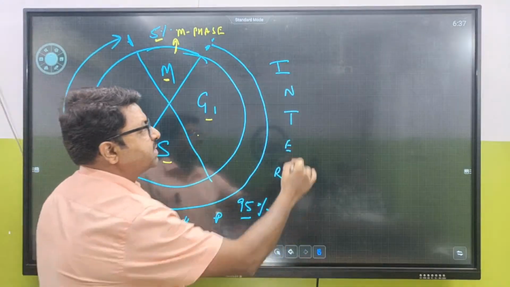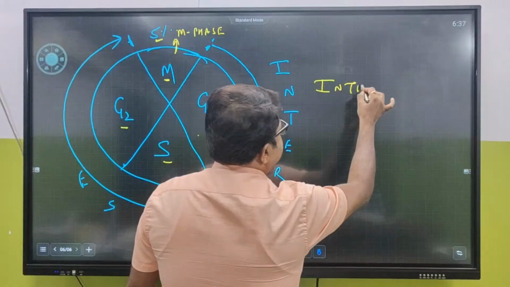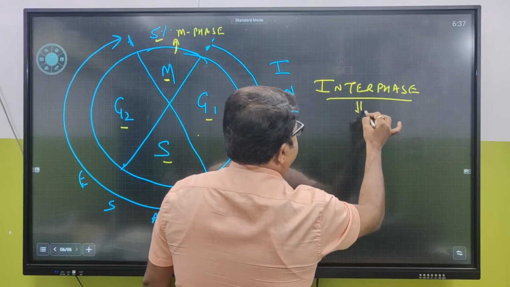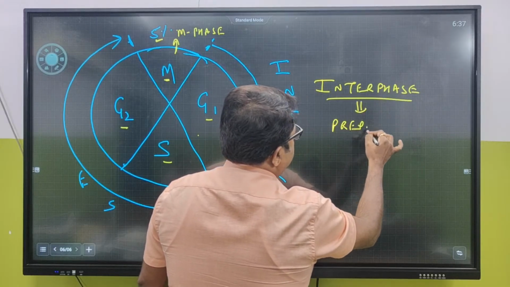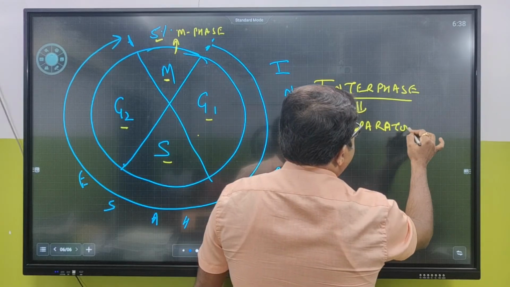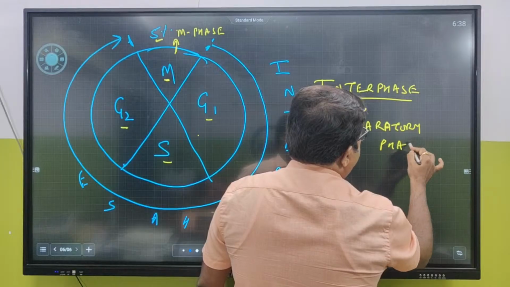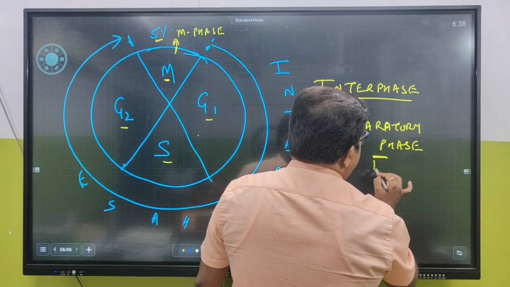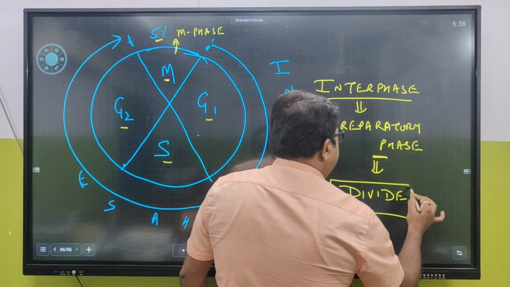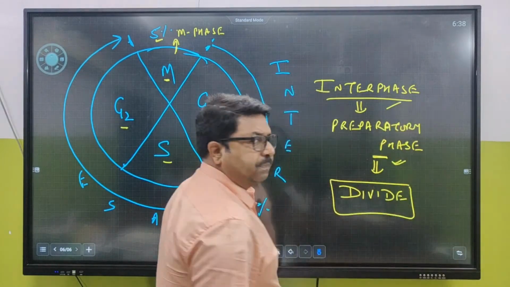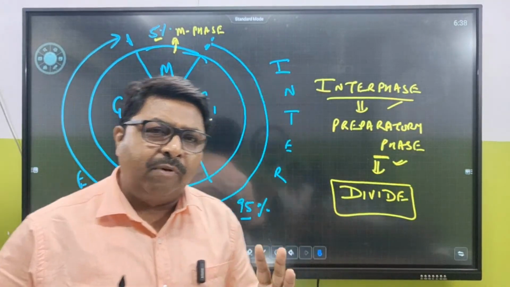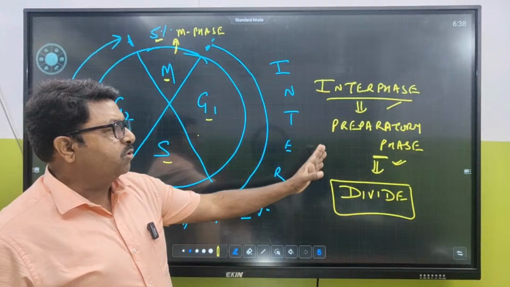It's a preparatory phase where the cell prepares to divide. All the ingredients required to divide are provided in interphase. So it's a preparatory phase.